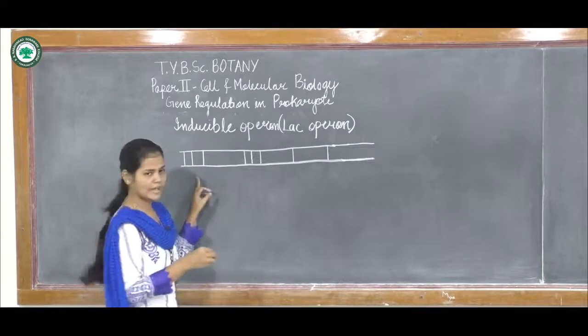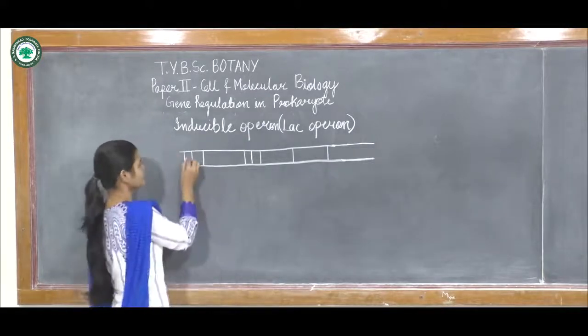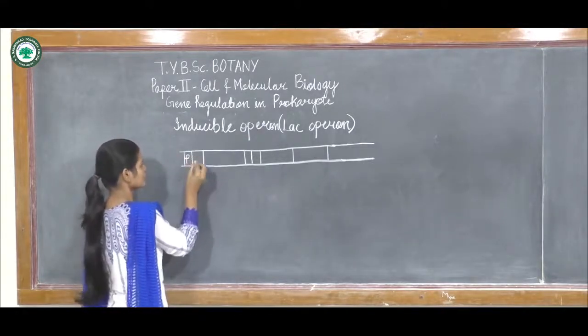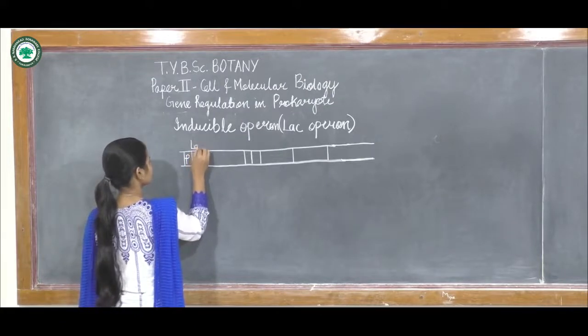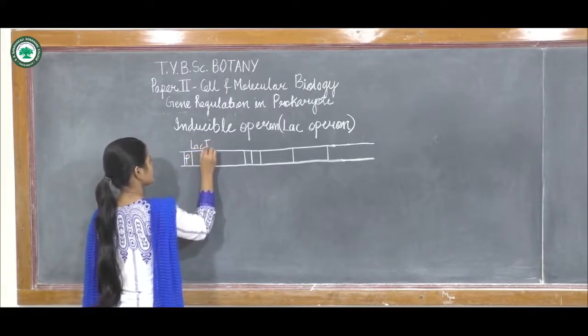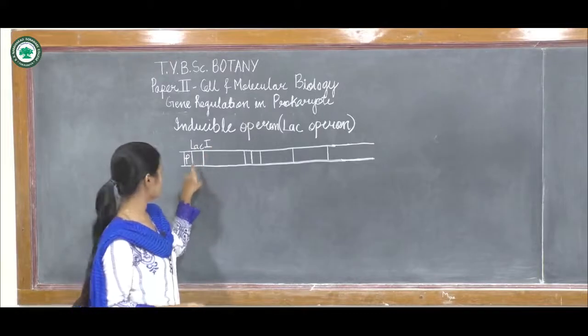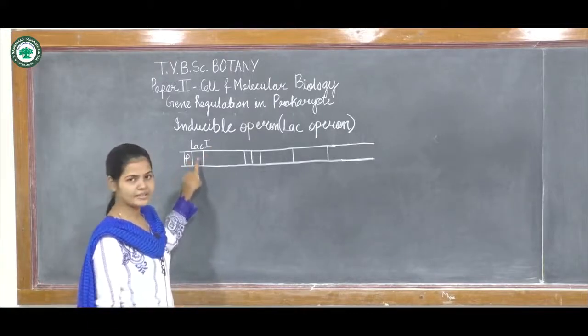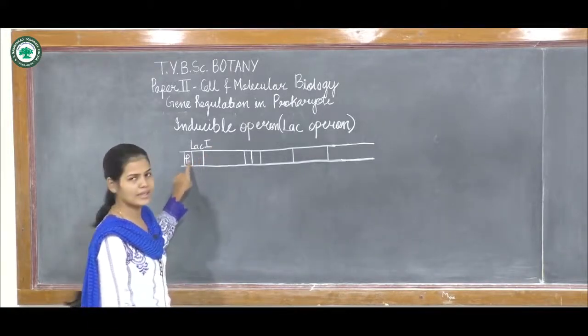So this is the lac operon, and this is the promoter. This is the lac-I gene, and this is the promoter of the lac-I gene.